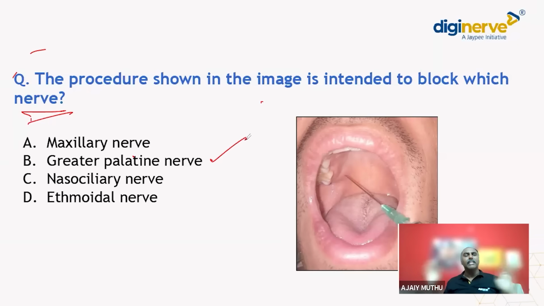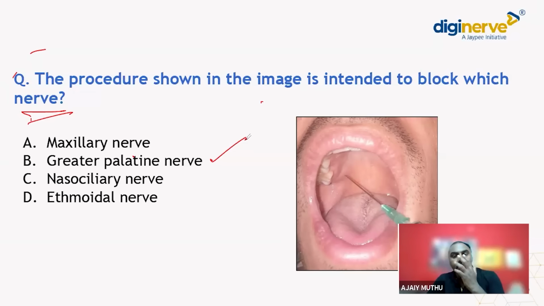Don't get confused. We are not going to deal with the ethmoid now. Is the ethmoid here? The ethmoid is not here. The ethmoid is here. Nasociliary nerve supplies the nasal septum. It is not coming here. It's a direct MCQ. You are going and blocking the palate. Something you are injecting in the palate. So the answer is greater palatine nerve. A direct MCQ. There are no doubts, no change of option.